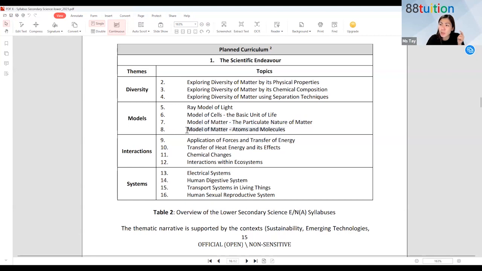Then you have atoms and molecules. Atoms and molecules is very different. It is something you have not learned in primary school yet. Okay, you are only learning in secondary school. So these topics might be a little bit challenging.